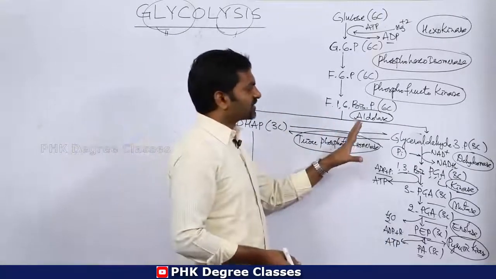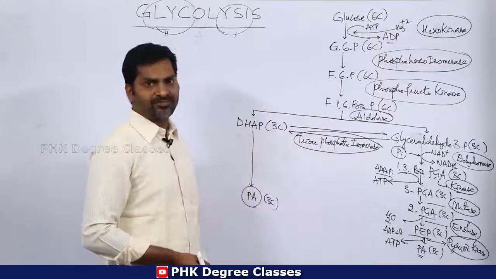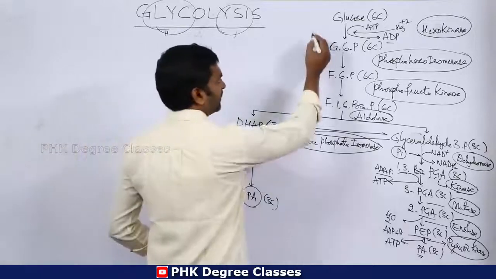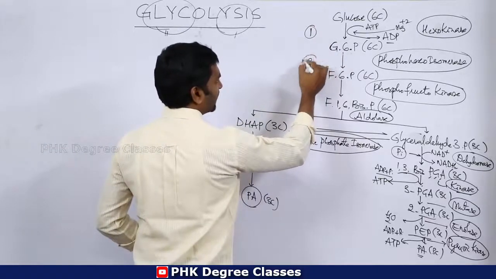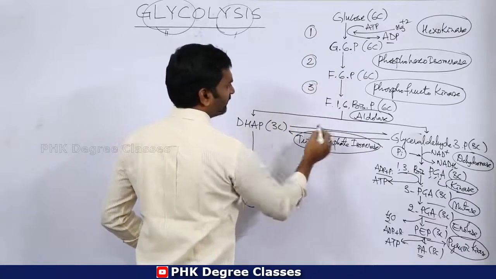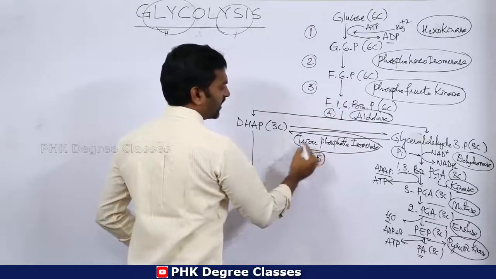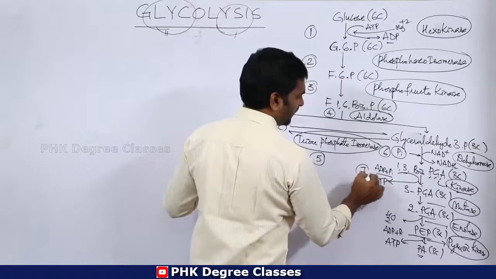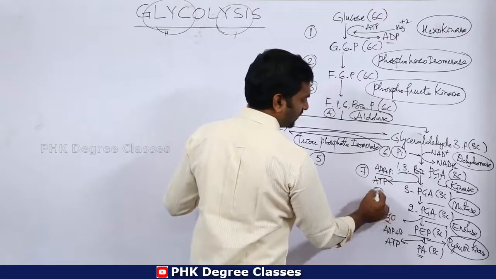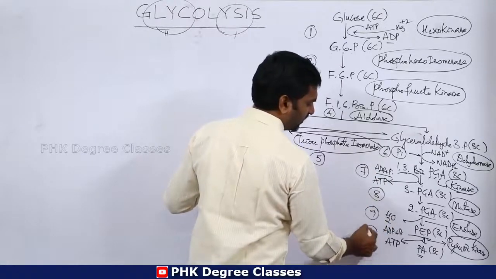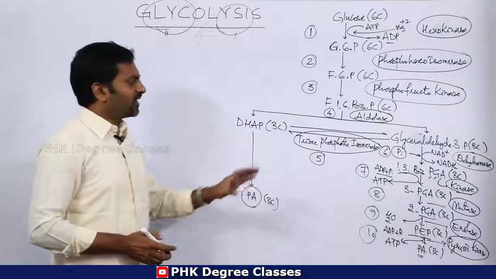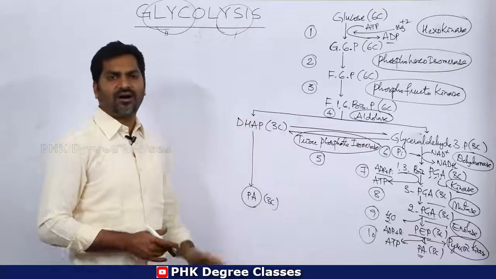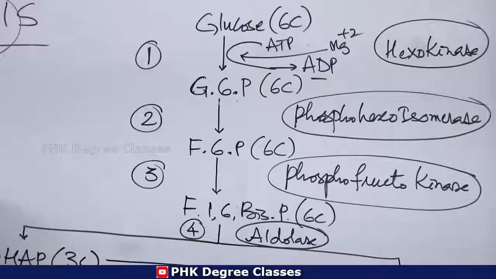So this is the enzymatic representation. Now there are 10 reactions in this process. Remember, this is the first reaction, the second, the third, 4, 5, 6, 7, 8, 9, and 10. Ten reactions take place in glucose metabolism, that is glycolysis.